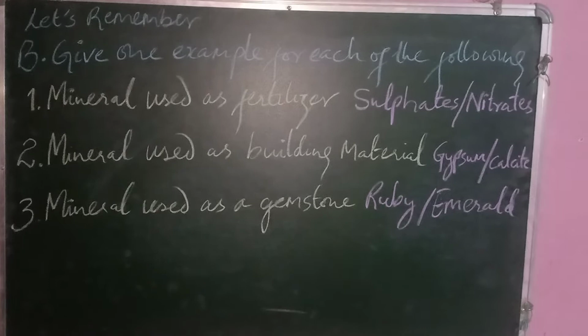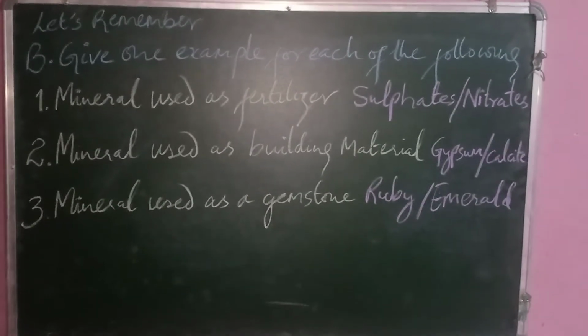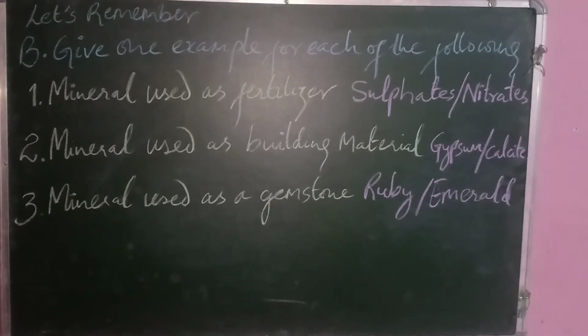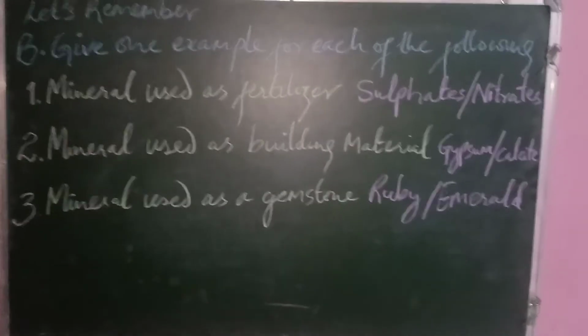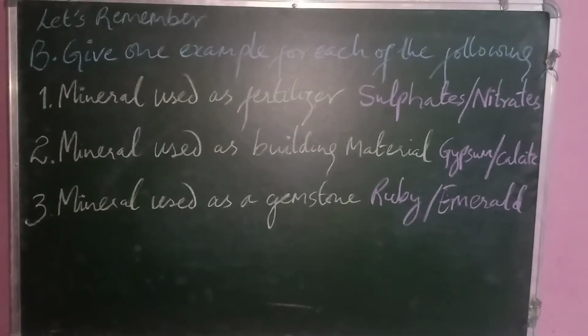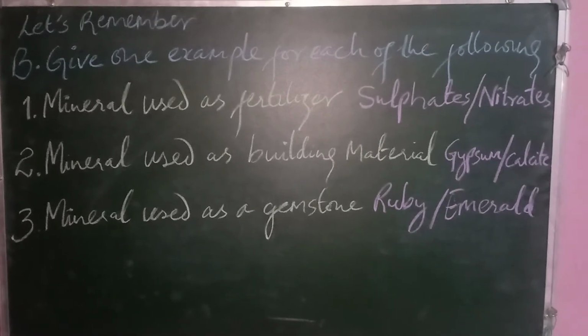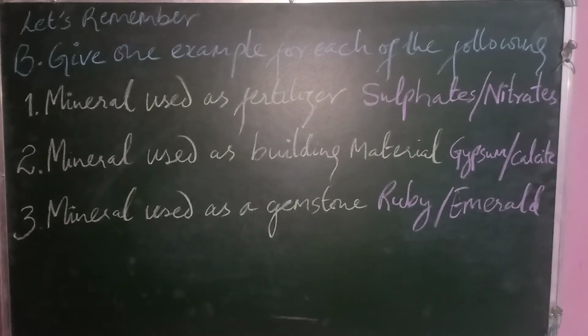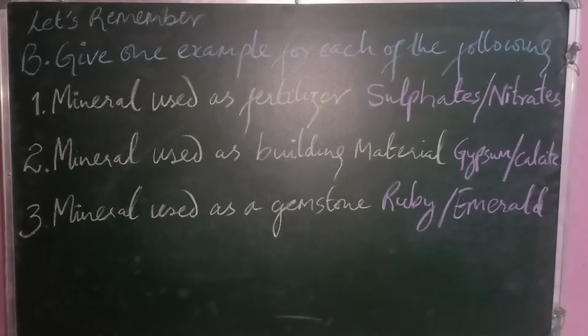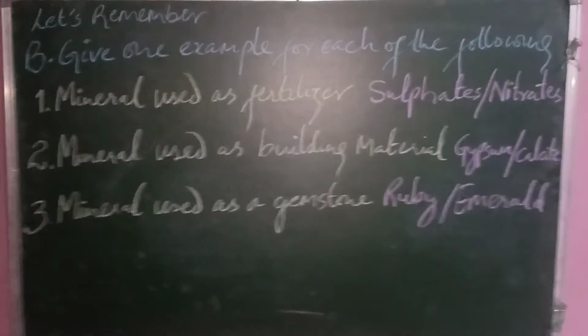Moving on. Question B. Give one example for each of the following. The first one we have is a mineral used as fertilizer. You can write sulfate or nitrates. You can write either one.